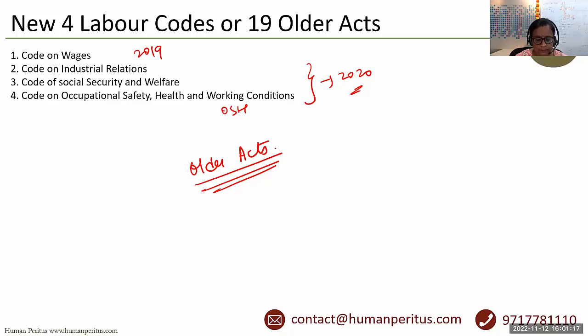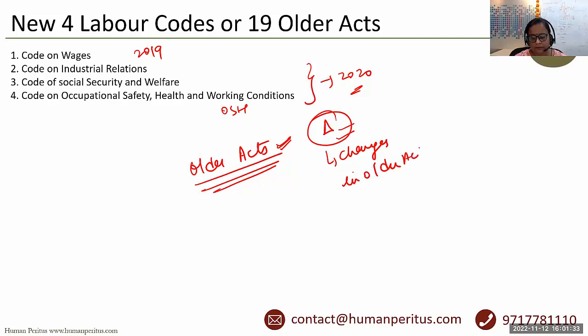So it is better to start with older acts, and in addition, we must do delta. Delta is nothing but the changes in older acts versus the labor codes. Whatever new changes there are as compared to the older acts, we should focus upon that, right?